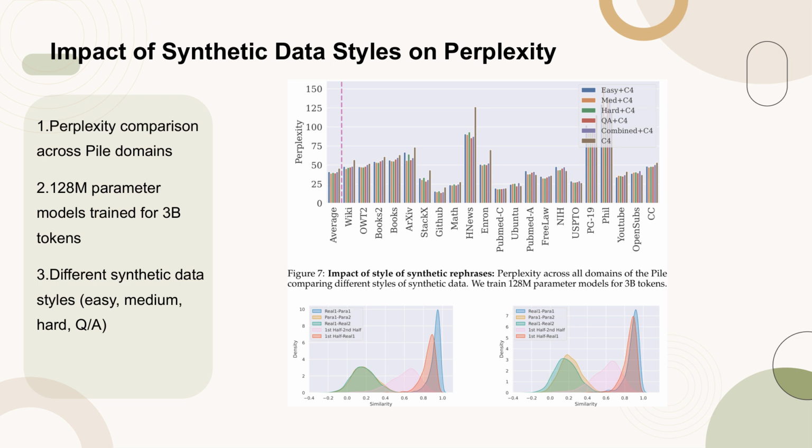Figure 7 illustrates the impact of various styles of synthetic rephrases on perplexity across all domains of the Pile. The study involves training 128M parameter models for 3 billion tokens to evaluate the performance differences when using different synthetic data styles. The styles include easy, medium, hard, and Q&A, each of which is tested to understand its effect on model perplexity. The results indicate that while no single synthetic style dominates across all domains, a diverse combination of styles can significantly improve perplexity, highlighting the importance of style diversity in synthetic data for effective language model training.